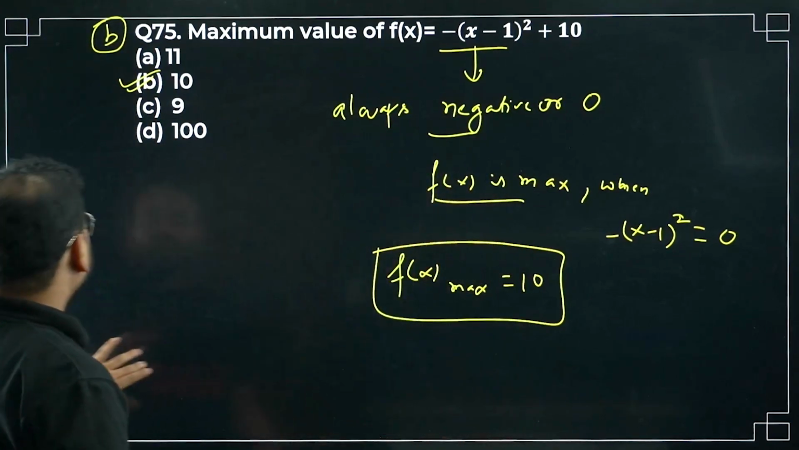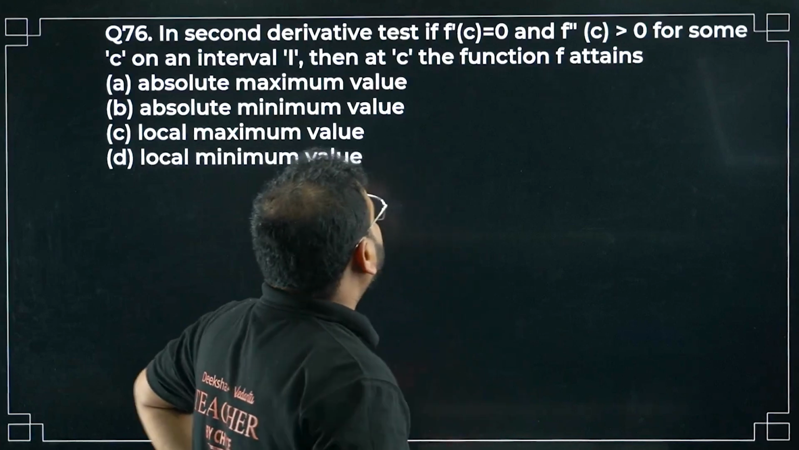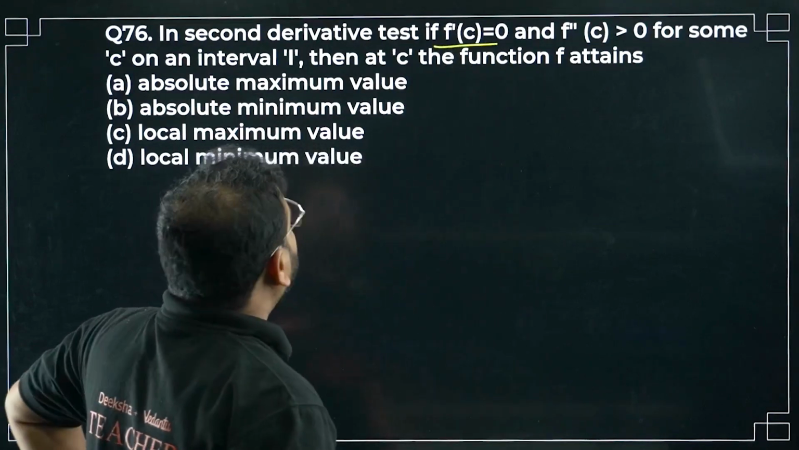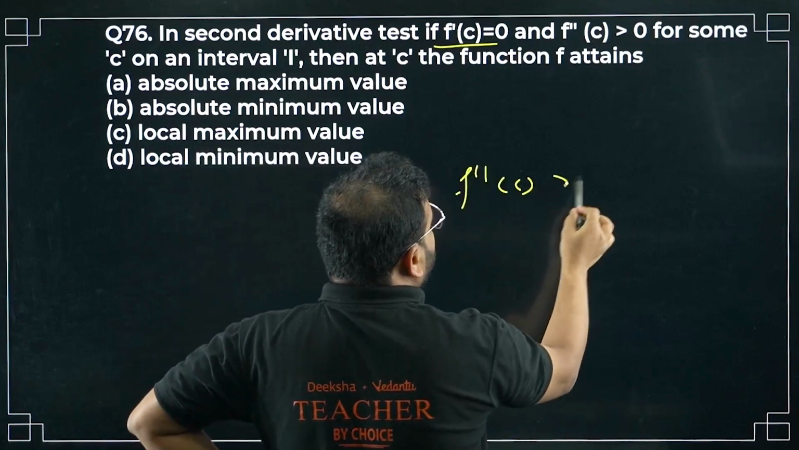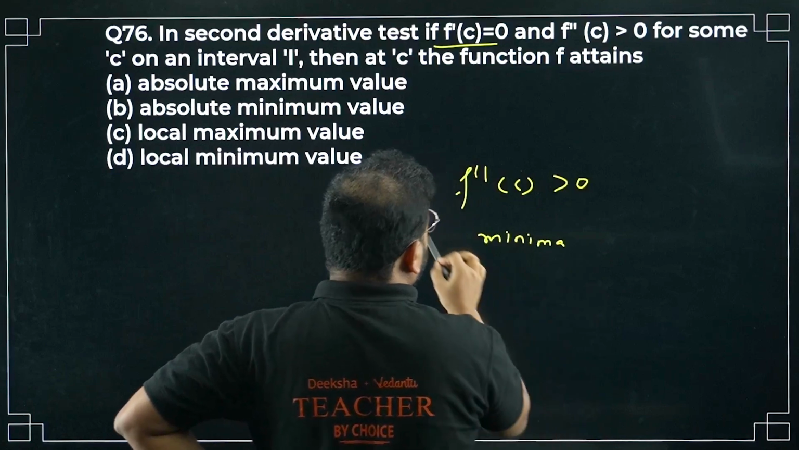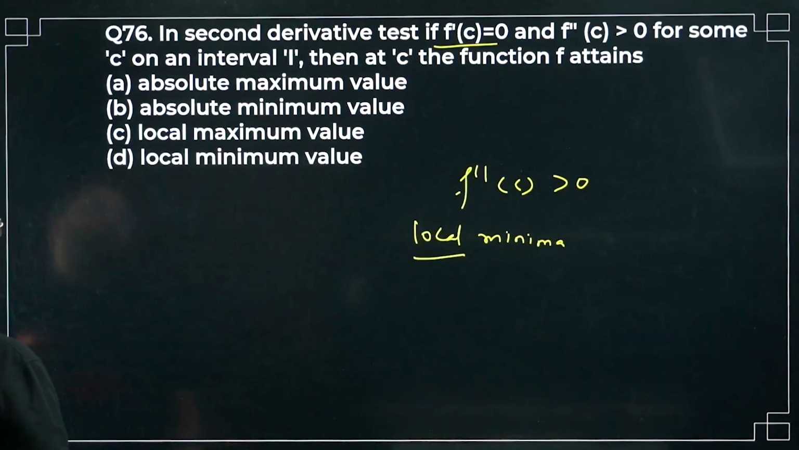Question number 76 now. In the second derivative test, first derivative at c is 0. Second derivative is greater than 0. It means minima, very simple. Local minima. Option is D.